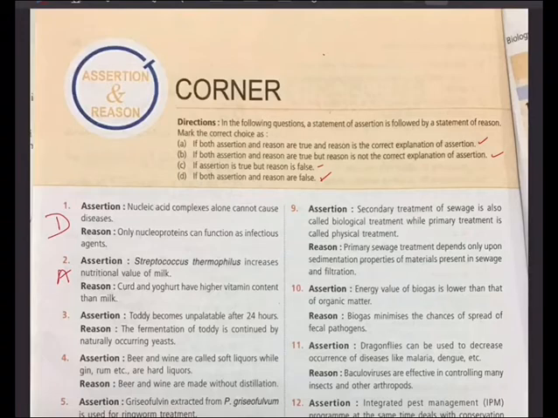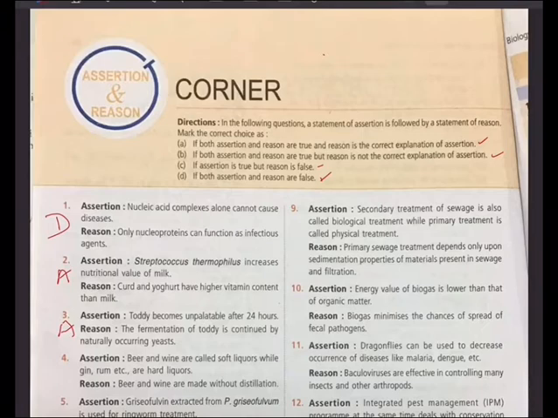Question number 3. Assertion: Toddy becomes unpalatable after 24 hours. Reason: The fermentation of toddy is continued by naturally occurring yeast. I think answer should be A. Toddy is a traditional drink of some parts of South India, which is made by fermentation of sap of palms.